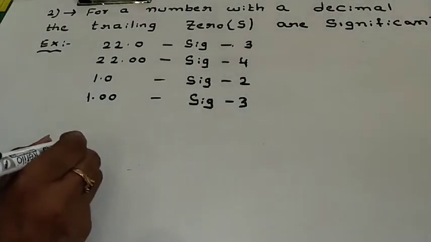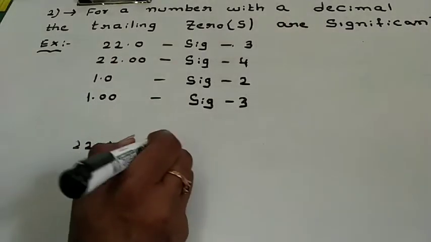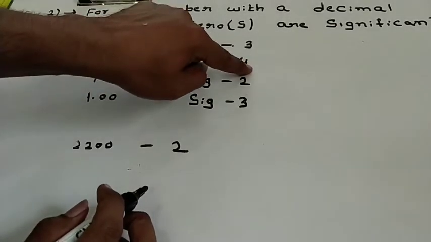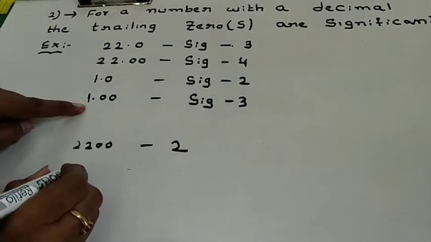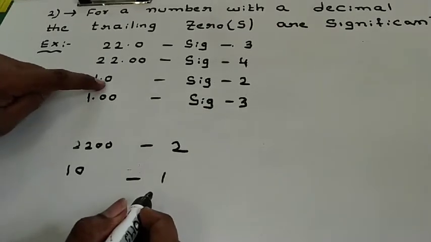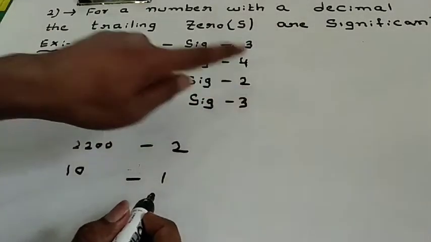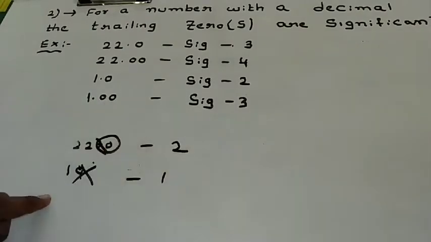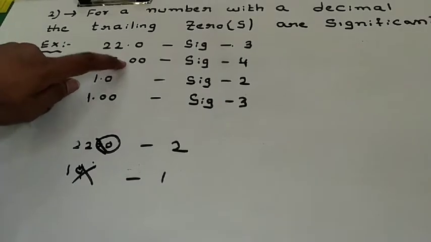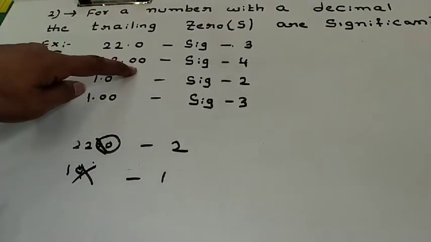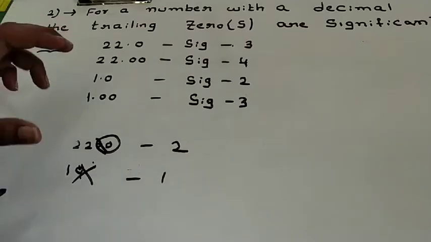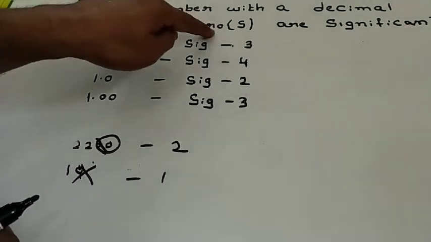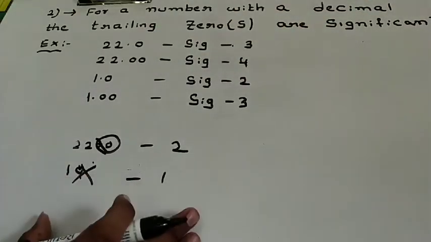Whereas 2200 has significance 2, in the case of 22.00 the significance is 4. Only 10 has significance 1, whereas 1.0 has significance 2. That means without a decimal, the zero has no significance, but with a decimal, the zero also acquires significance. So that is the main point. For a number with a decimal, the trailing zeros are significant. This is the point.